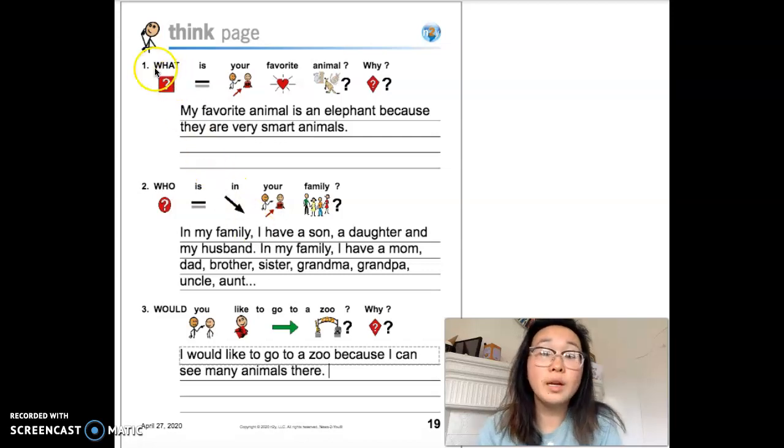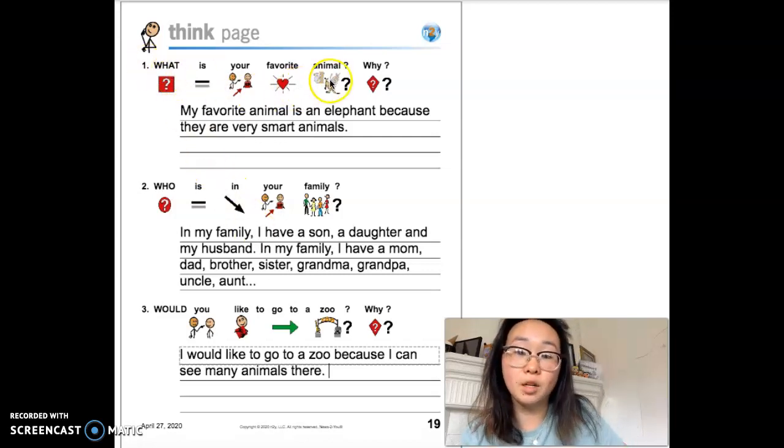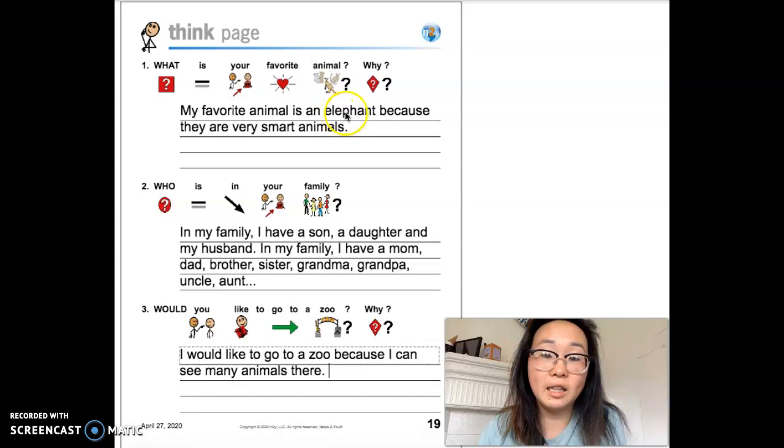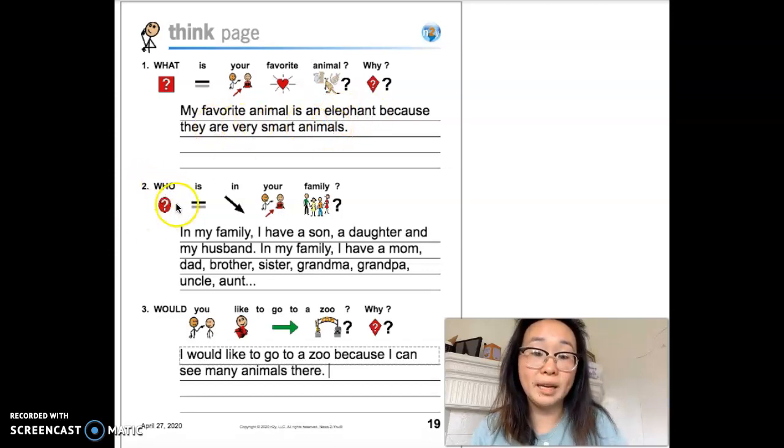So number 1, what is your favorite animal? Why? My favorite animal is an elephant because they are very smart animals. 2, who is in your family? In my family, I have a son, a daughter, and my husband. But something you could write is, in my family, I have a mom, dad, brother, sister, grandma, grandpa, uncle, and aunt. And number 3, would you like to go to the zoo? Why? And I said, I would like to go to the zoo because I can see many animals there.